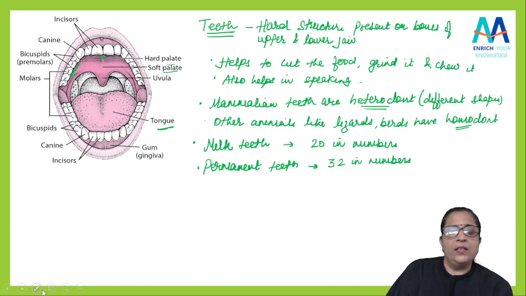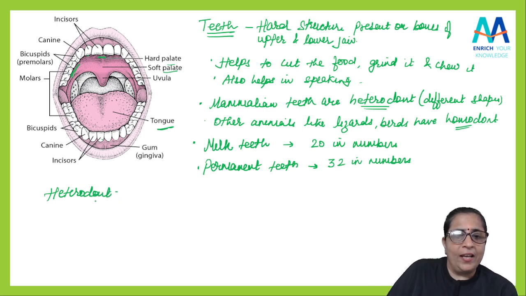Now, if I'm talking about these teeth, we can write one more thing: how these teeth could be. So if it is heterodont, different shapes of teeth, they are like incisors.